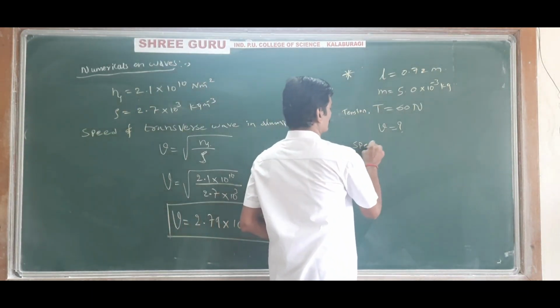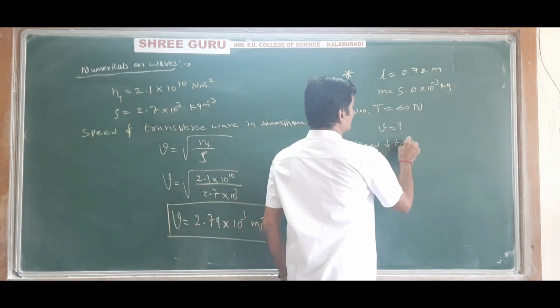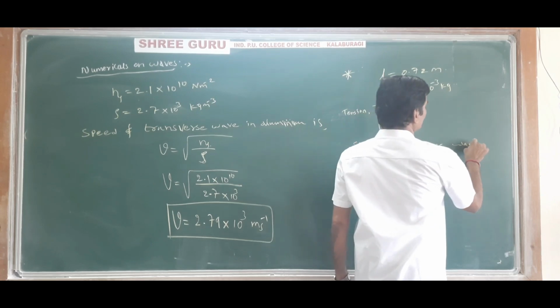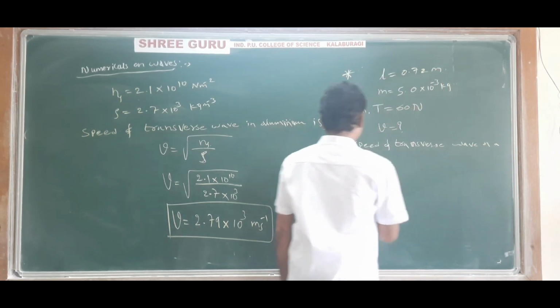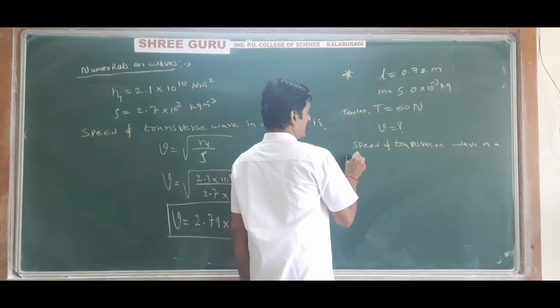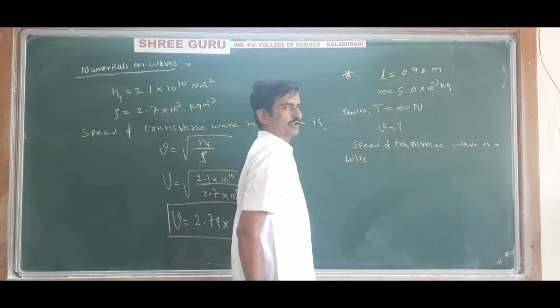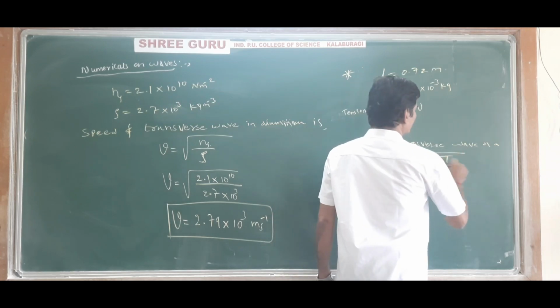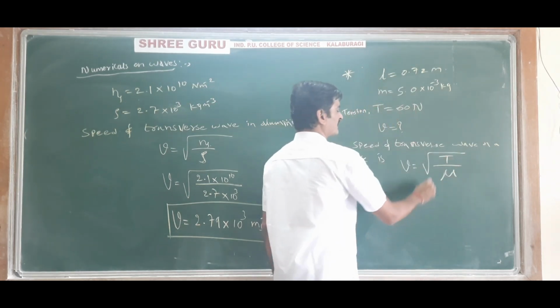We know the formula: speed of transverse wave on a solid wire is given by V is equal to under root T divided by mu. We have studied in the theory class.